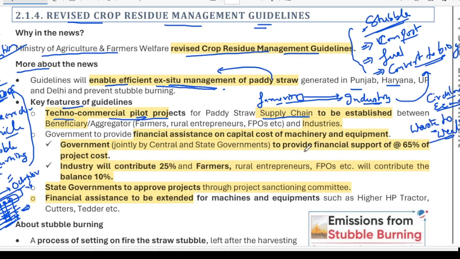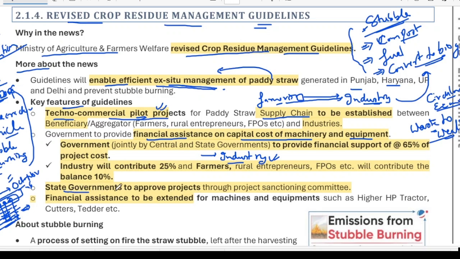Now this pilot project will involve the supply chains. Financial assistance for the capital cost of machinery and equipment will also be given by the government. Industry will get financial assistance to set up the plants.